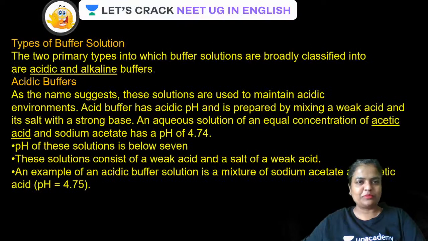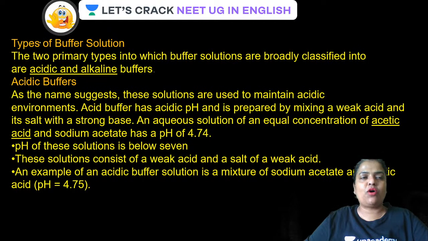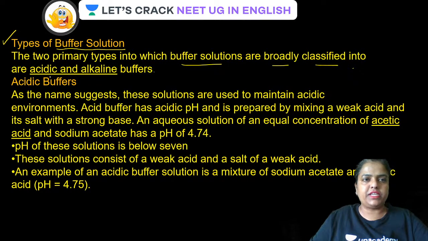Okay, guys. Now, on the basis of weak acid and conjugate base, or weak base and conjugate acid, there are two types of buffer basically. The two primary types into which buffered solutions are broadly classified are acidic and alkaline buffer. Very, very important, guys. Acidic buffer and alkaline buffer.